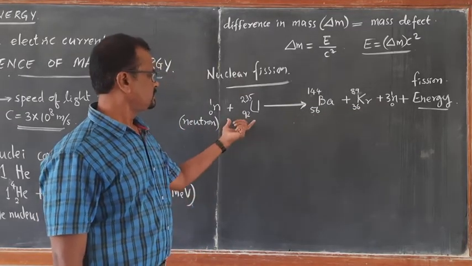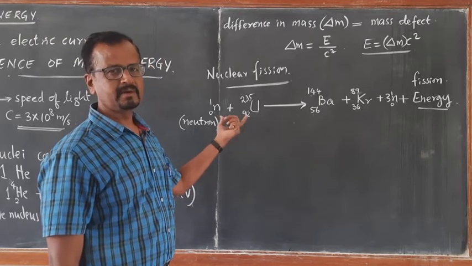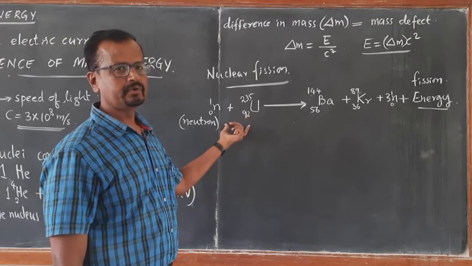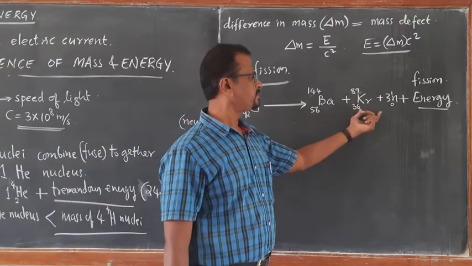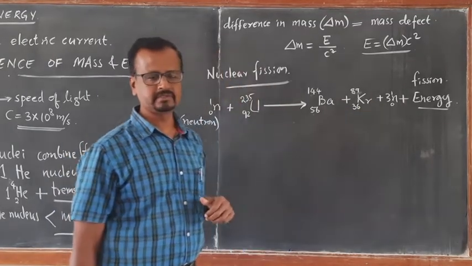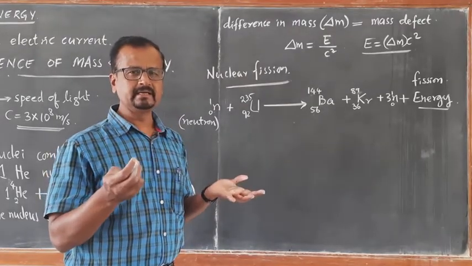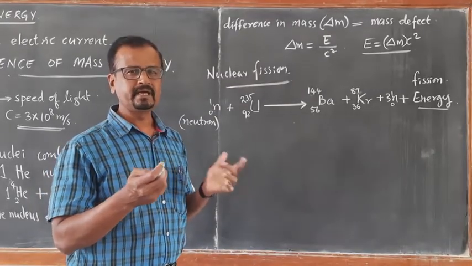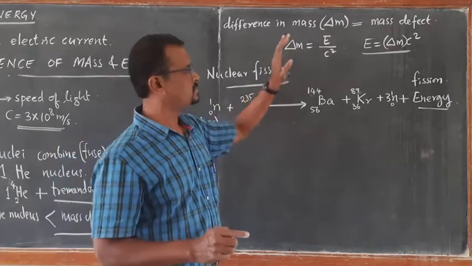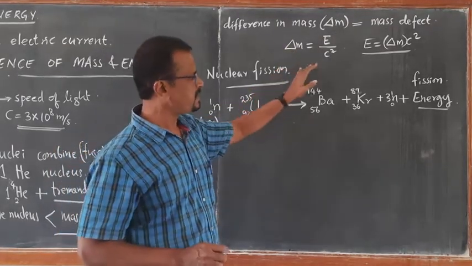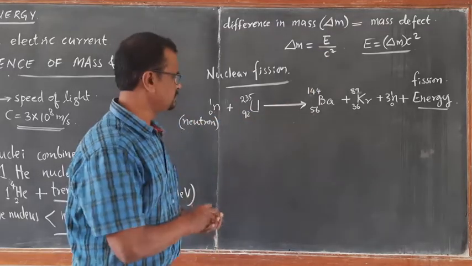The mass of the reactants, the heavy nucleus and neutron together, will be greater than the mass of barium, krypton and 3 neutrons. So where is that difference in mass missing? That missing mass is again called mass defect. That mass defect is converted into energy.